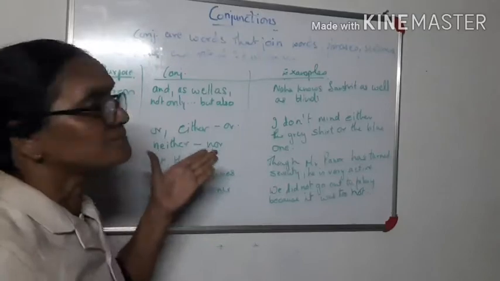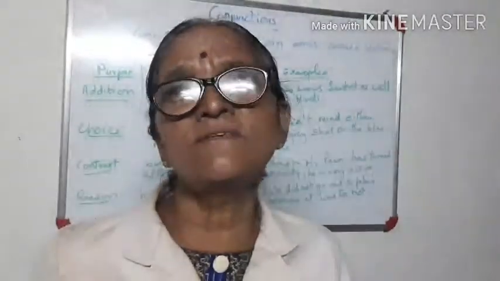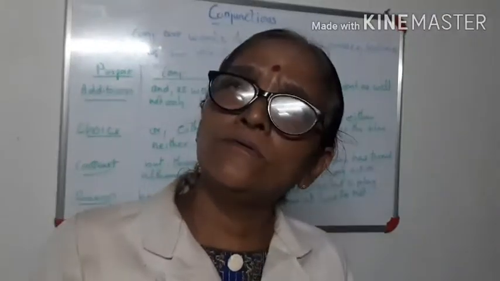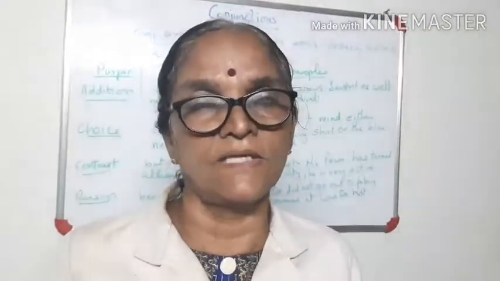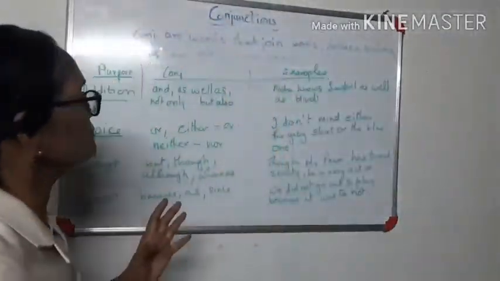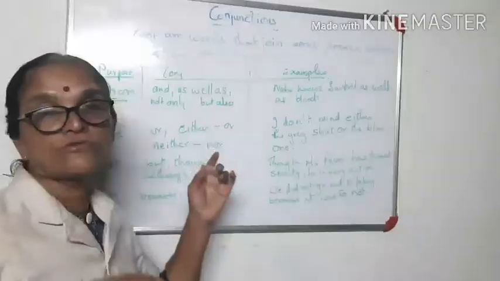Then there are places where you have to talk about choices. Choices means she'll do this or that. Got it? That is choices. So you use the conjunction "or".